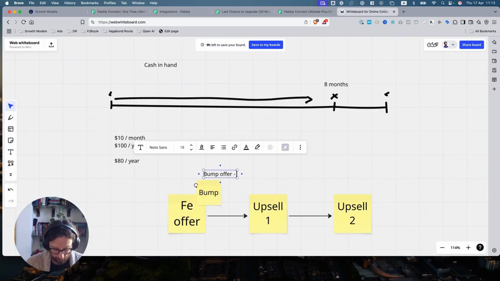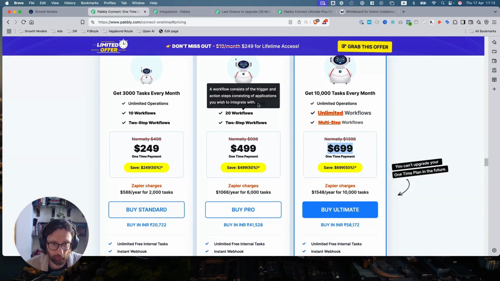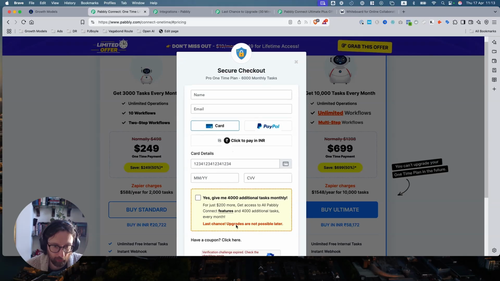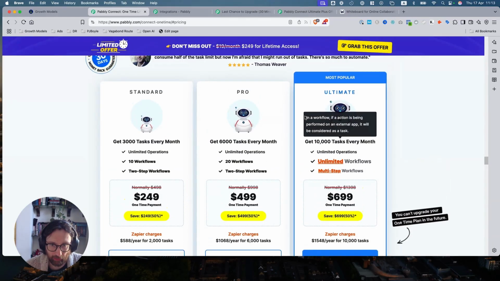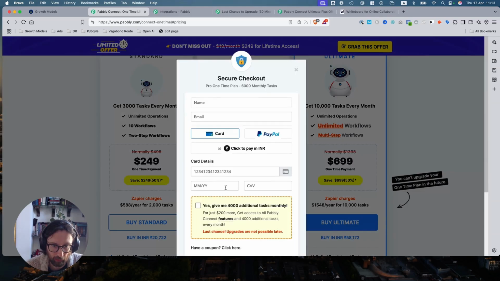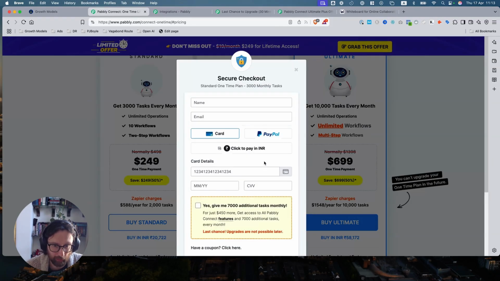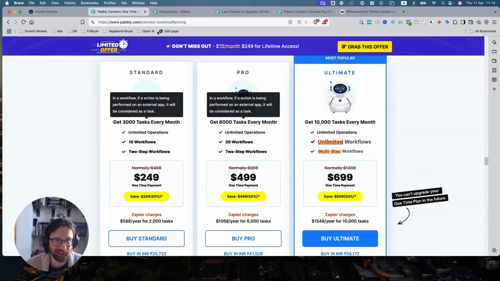Bump offer to upgrade to the highest payment tier, which is really interesting. So get 10,000 tasks, and I imagine unlimited workflows. Okay, yeah, so it's just basically all Pabbly Connect features. It's just moving you up to the top tier, which is interesting.